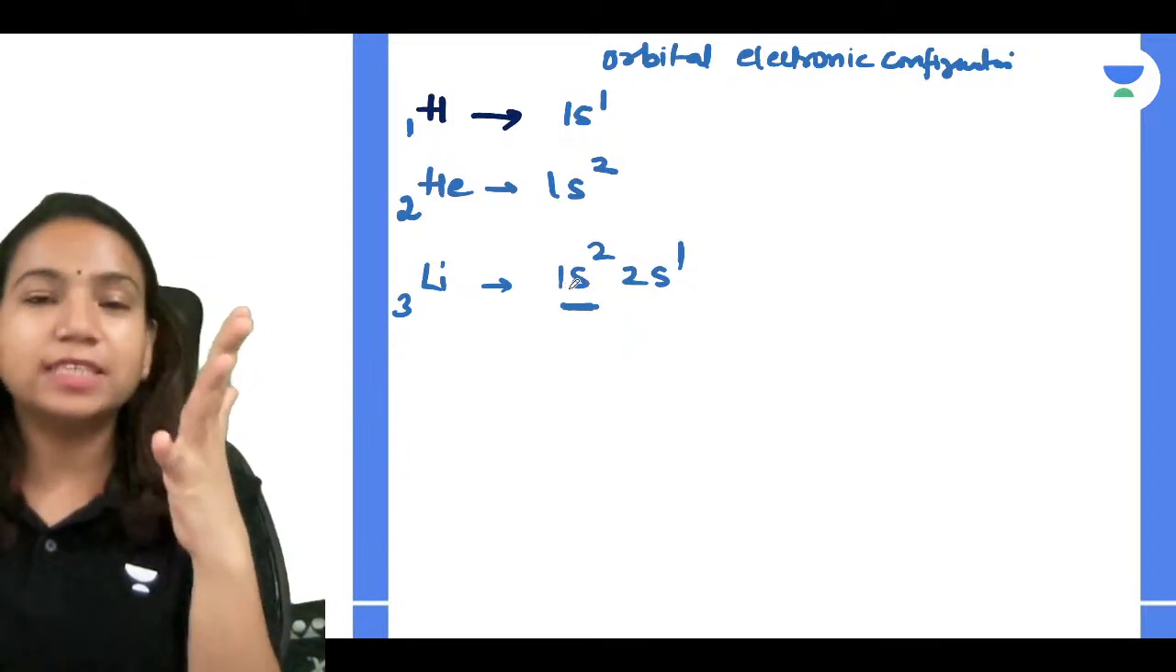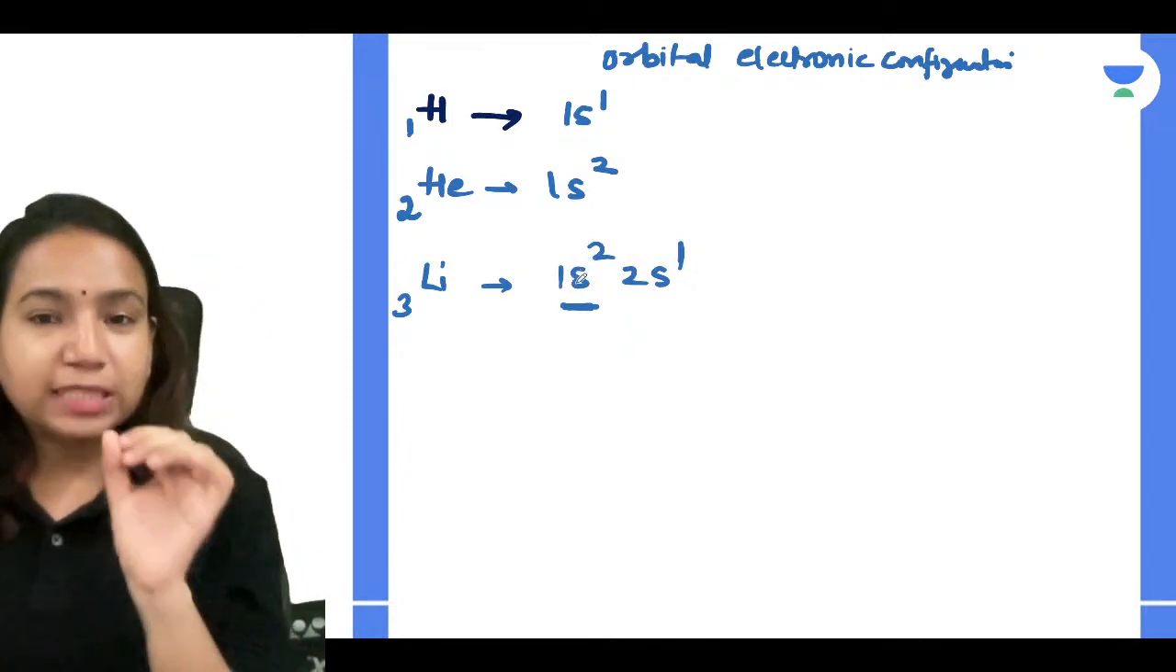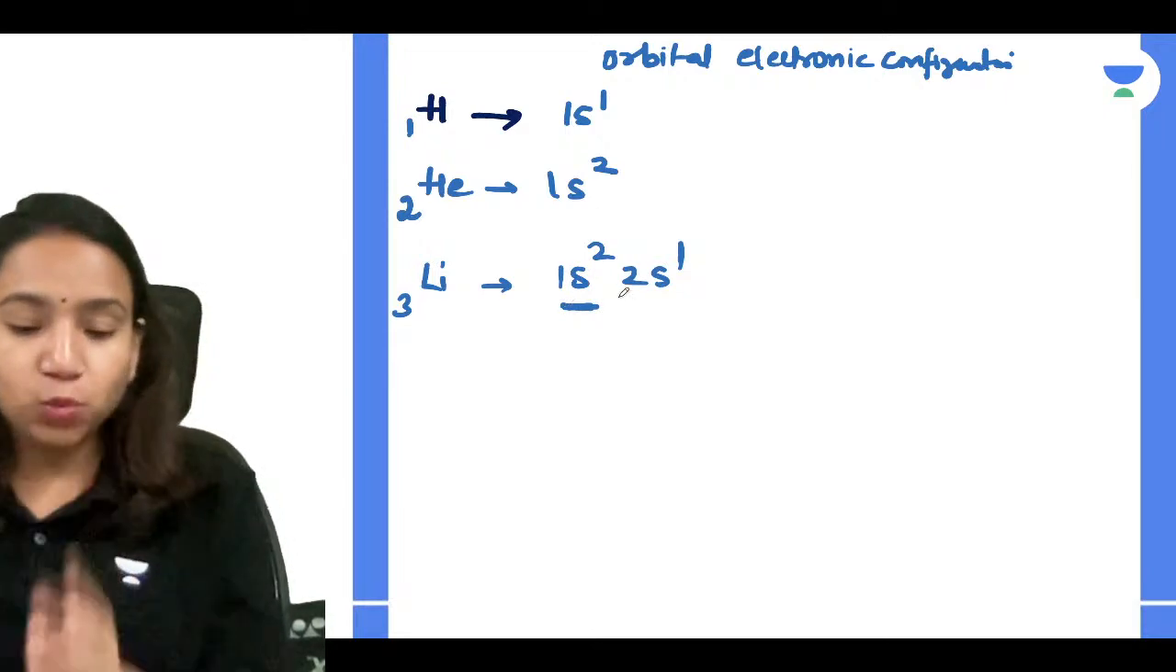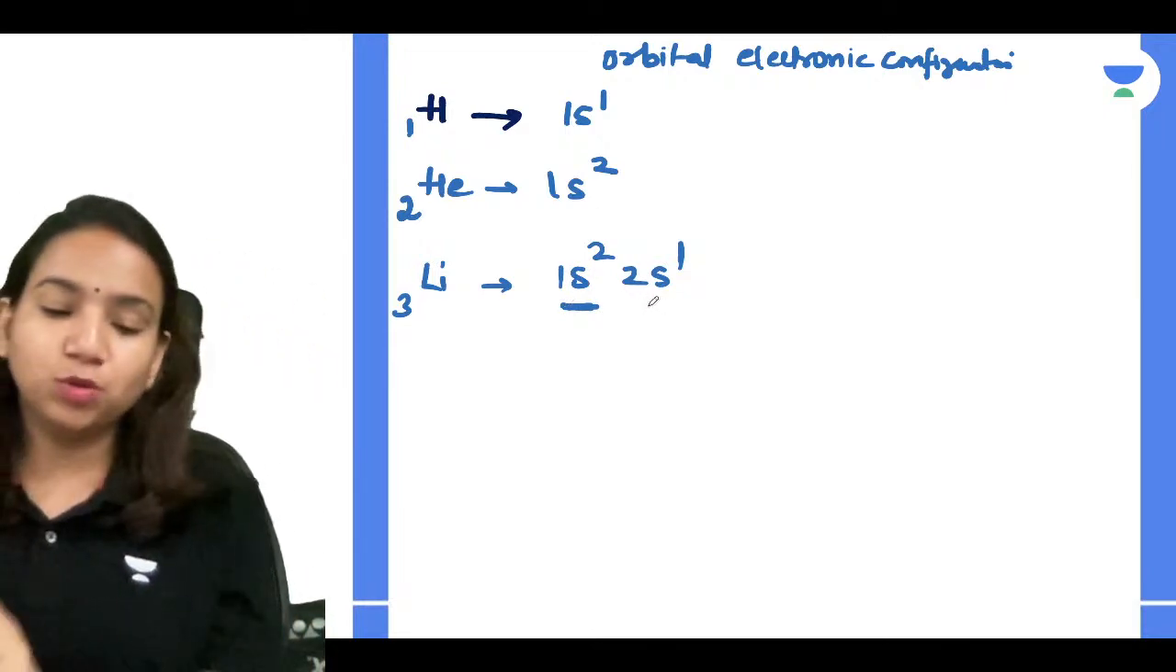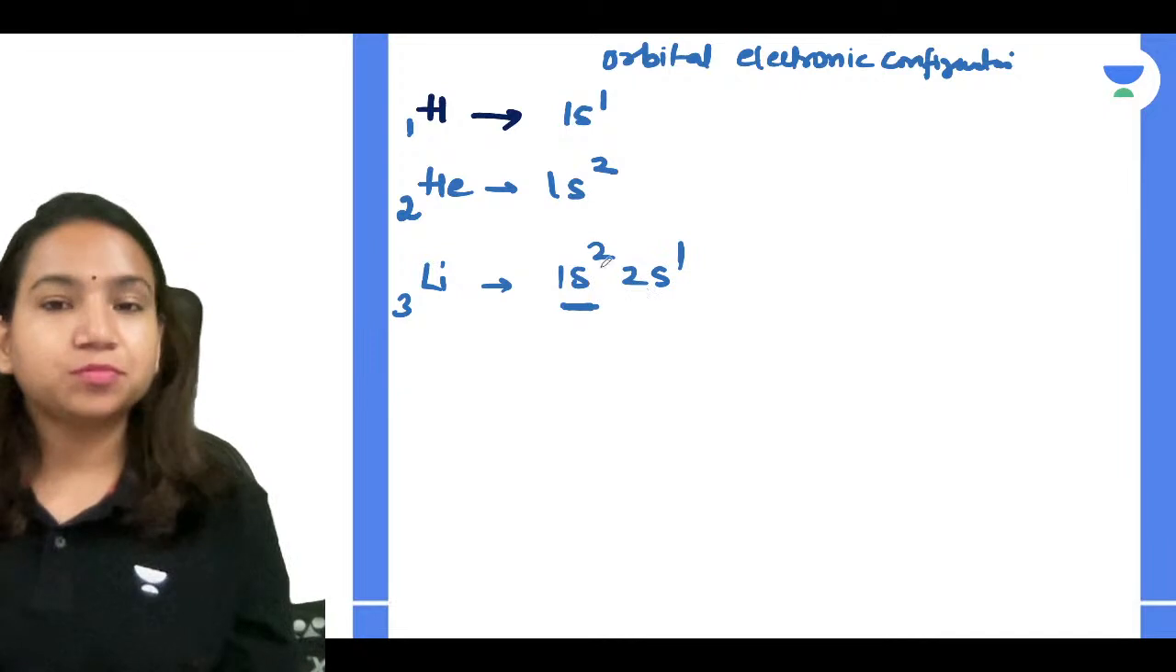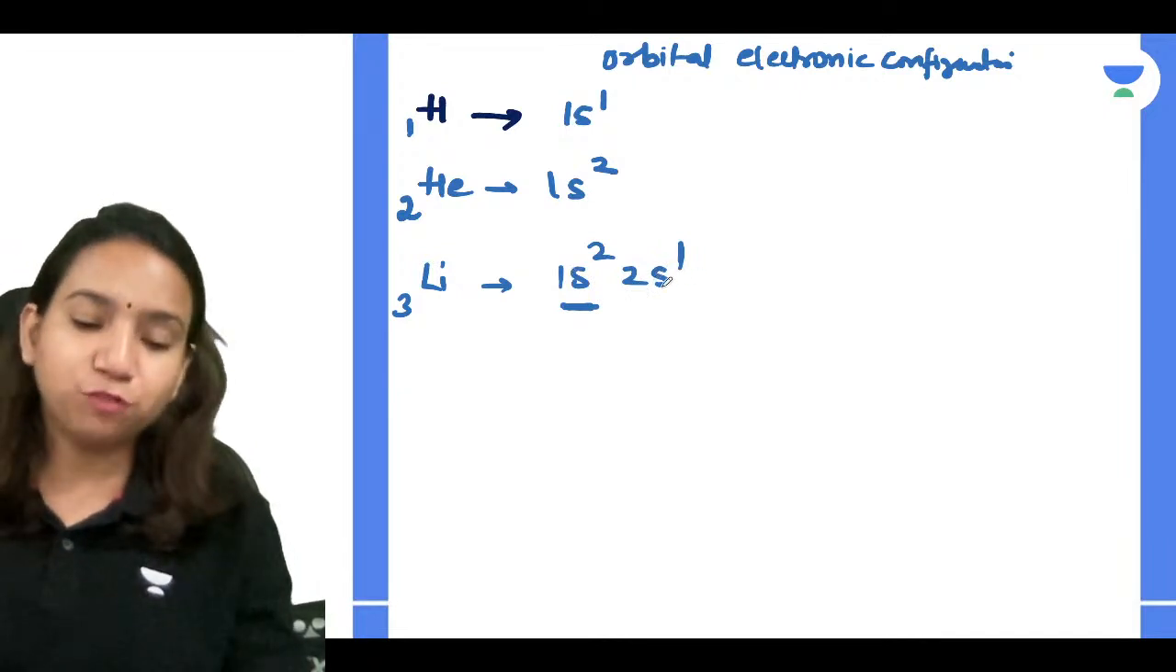So you cannot have 1s3. You can have maximum 1s2. Once it is filled, you will go to another bag and then you will put the electrons. Correct? So 1s2, 2s1 will be for lithium.